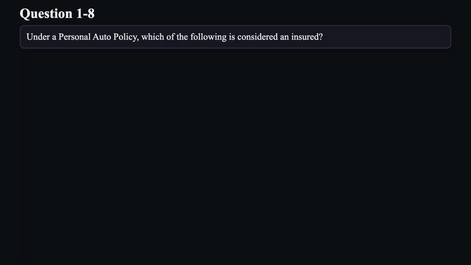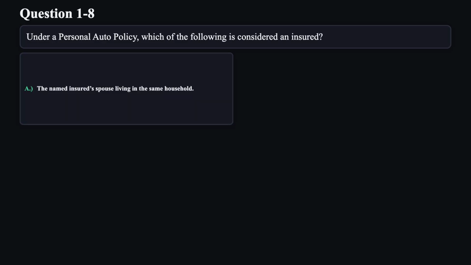Question 8. Under a personal auto policy, which of the following is considered an insured? A. The named insured's spouse living in the same household.